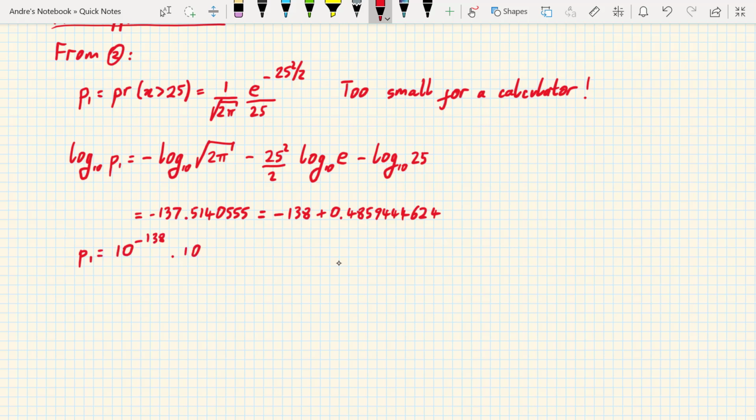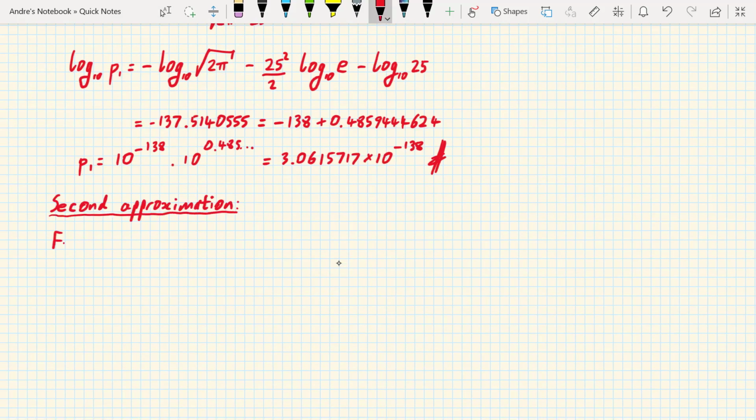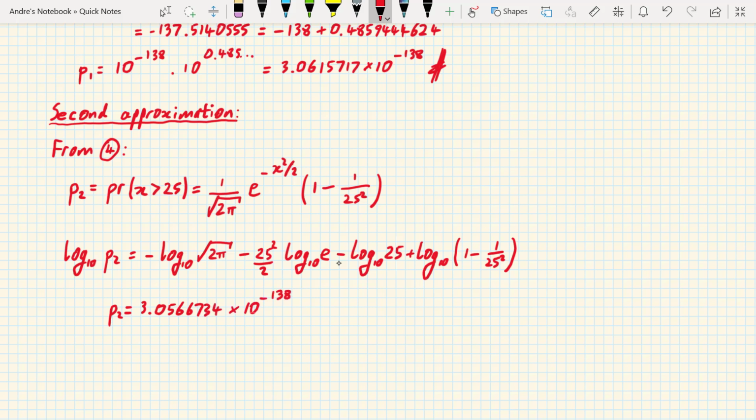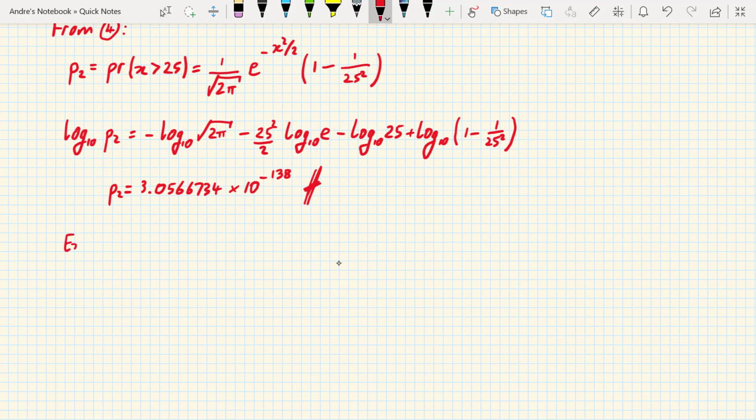We evaluate the second term in a calculator to give P equals 3.0615 times 10 to the minus 138. Doing the same with the approximation of equation 4 gives P equals 3.05667 times 10 to the minus 138. The exact result is 3.05669 times 10 to the minus 138. So as we expected, our approximation is very good.